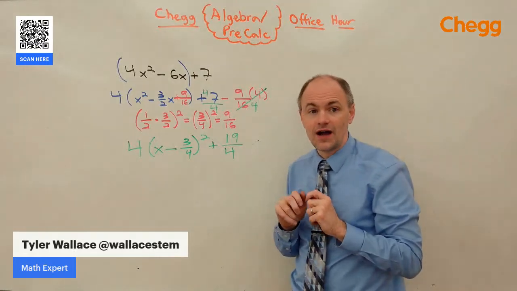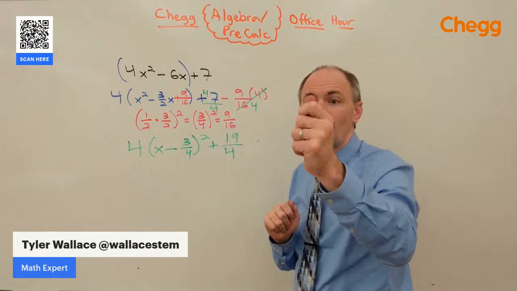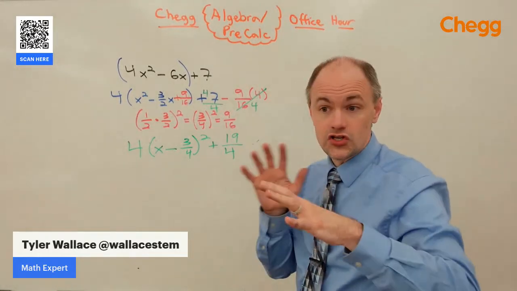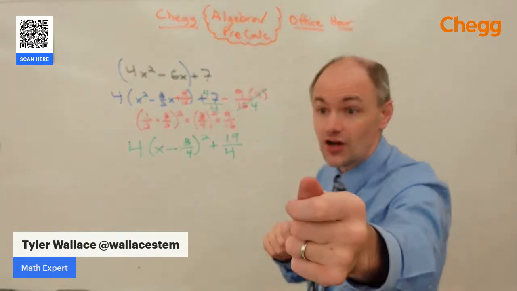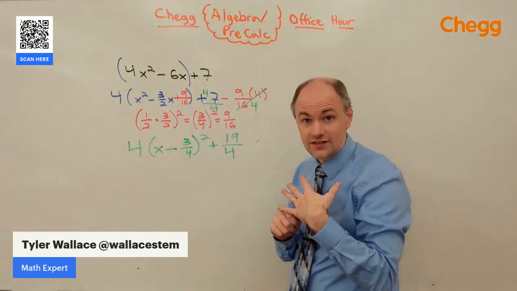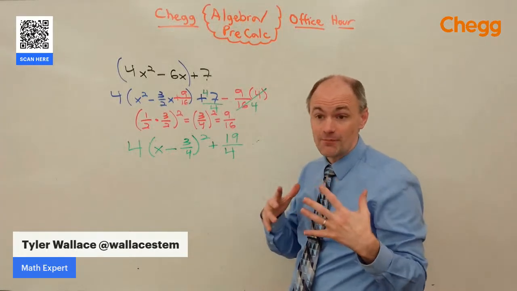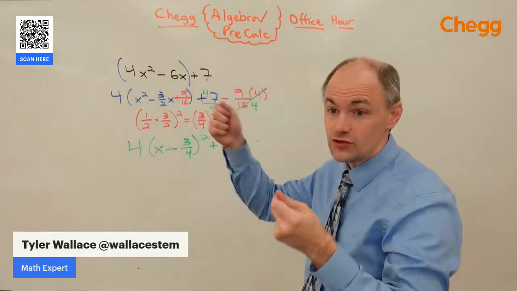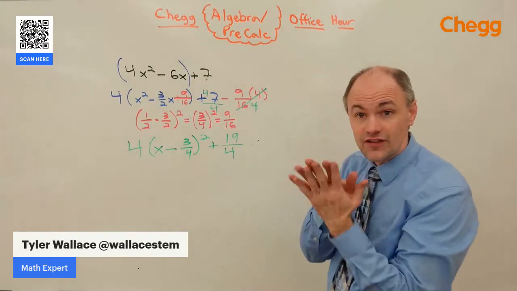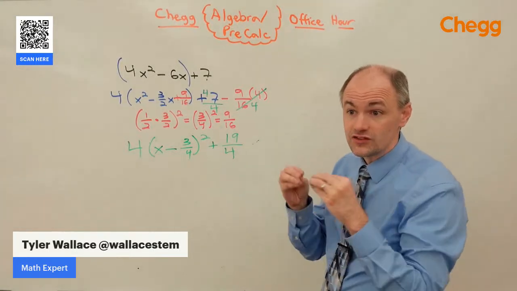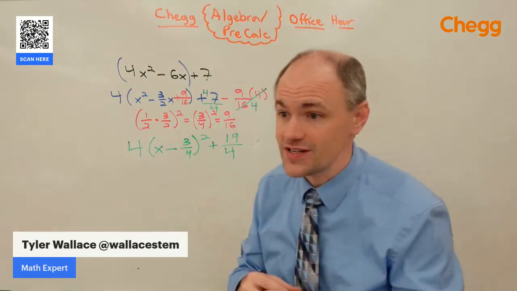It's kind of like if I give you $5, but we don't want to change how much money we have. If I give you $5, you have to give me 5 ones. So we stay balanced. So we have the same amount of money between us. So you gain 5 and you lose 5, but now you've got a $5 bill and I've got 5 ones. So they're different and separate.